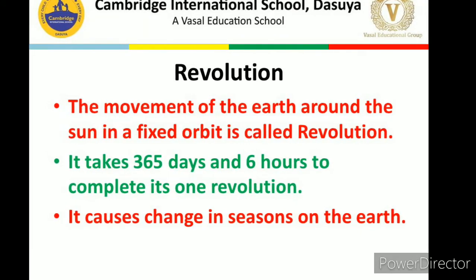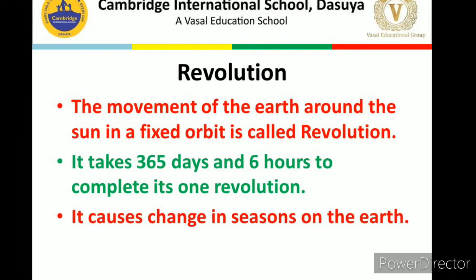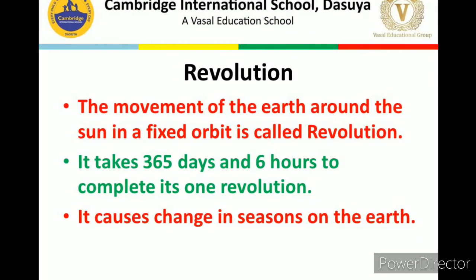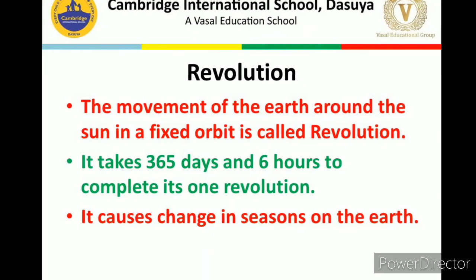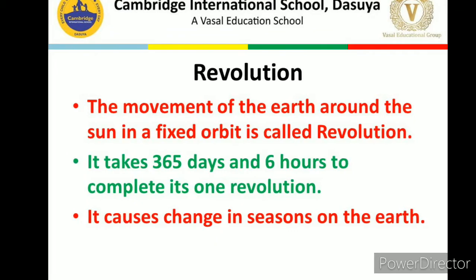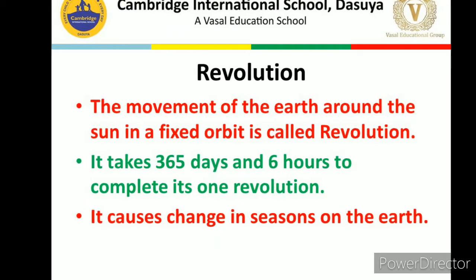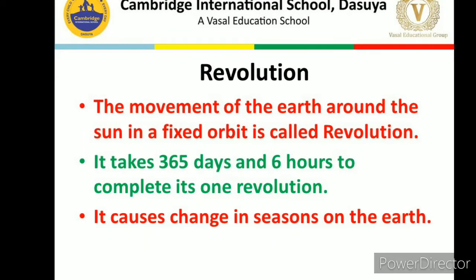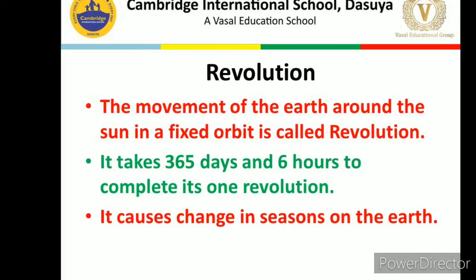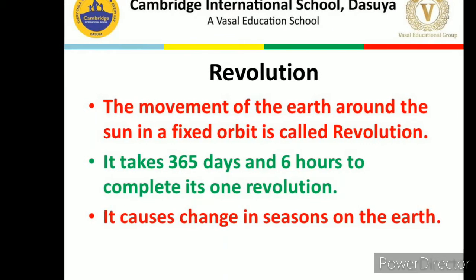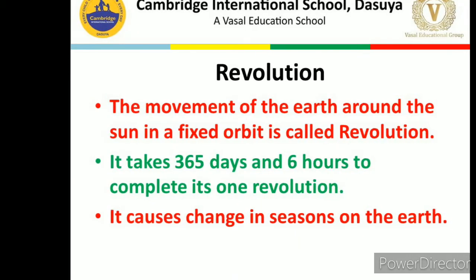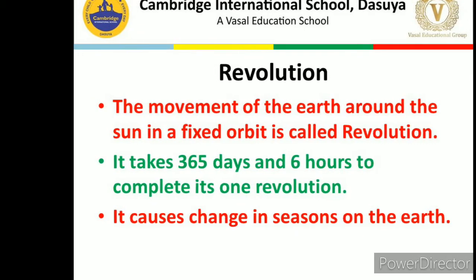It takes 365 days and 6 hours to complete one revolution, and this revolution causes change in seasons on the earth. Let's repeat. The movement of the earth around the sun in a fixed orbit is called revolution, and orbit is the fixed path on which the earth moves around the sun. It takes 365 days and 6 hours to complete one revolution. It causes change in seasons on the earth.